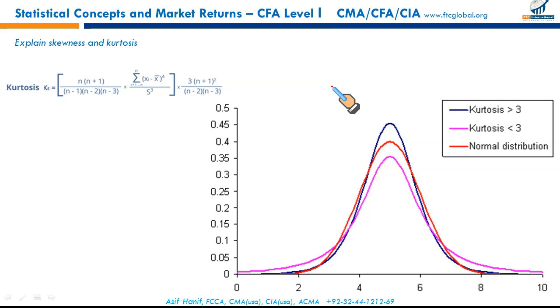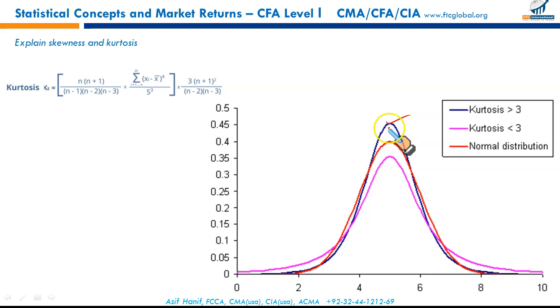Kurtosis basically is a measure of the degree to which a distribution is more or less peaked. This is your normal distribution, given in red color. If your data is more spiked like this blue one, or a little flatter like this pink one. So kurtosis is a measure of the degree to which a distribution is more or less peaked than the normal distribution. This dark blue one is more peaked than the normal distribution.